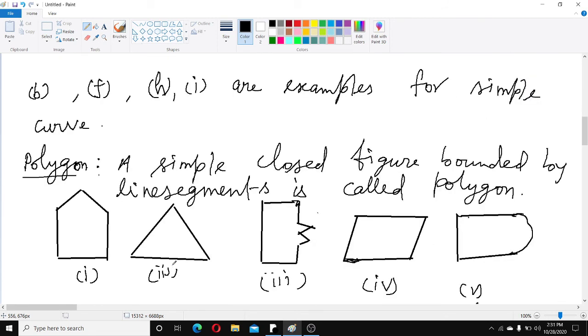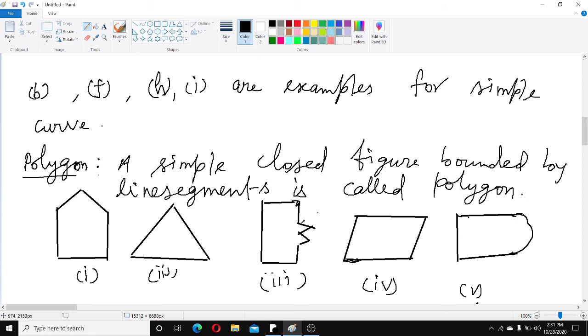What is a polygon, children? A simple closed figure bounded by line segments is called a polygon. Here you see this example: first one is a polygon because it is bounded by how many line segments? 5 line segments: 1, 2, 3, 4, 5. Second one is bounded by 3 line segments. Third one, you see 1, 2, 3. Here so many are there.